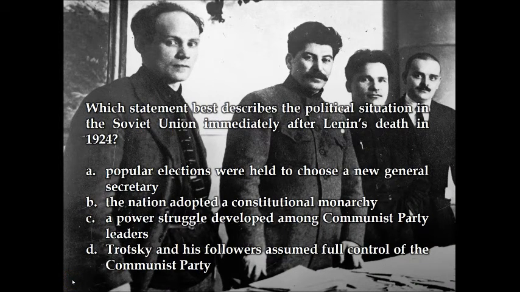Which statement best describes the political situation in the Soviet Union immediately after Lenin's death in 1924? A. Popular elections were held to choose a new general secretary. B. The nation adopted a constitutional monarchy. C. A power struggle developed among Communist Party leaders. Or D. Trotsky and his followers assumed full control of the Communist Party. The answer is C. A power struggle developed among Communist Party leaders.